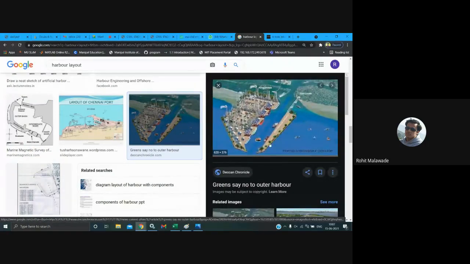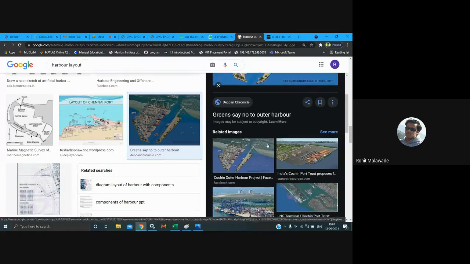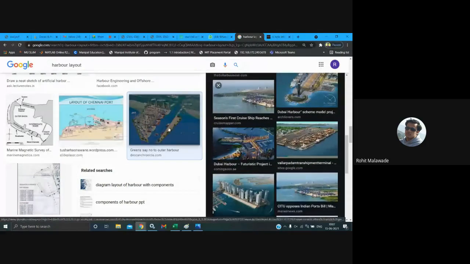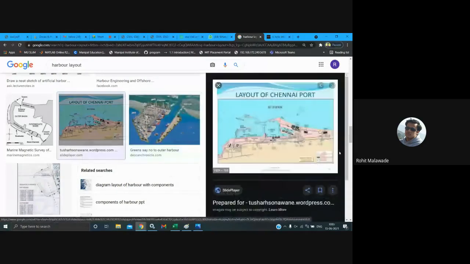There will be a breakwater above this, and this is your berth that we are going to have. This is your dry dock. In detail, I will cover this harbor layout in our next class.